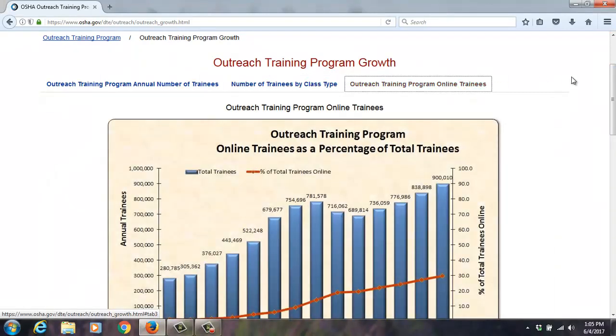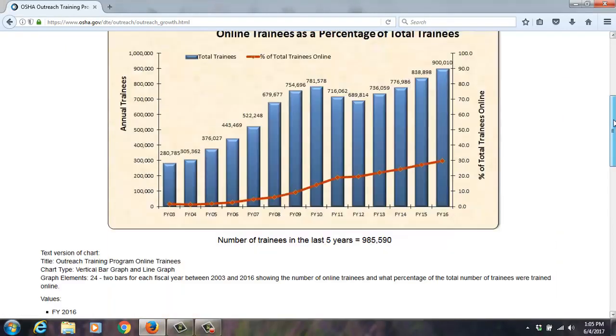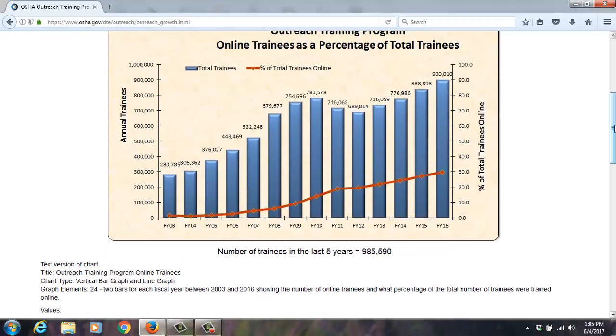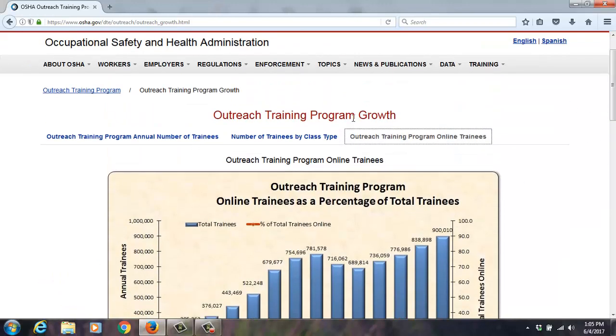And then as far as other information, as you can see, there's been some online offerings now, and they're just breaking it down. That's been going up exponentially. See, it's very small percent there, about 30% in fiscal year 16. Maybe that's driving up the totals.